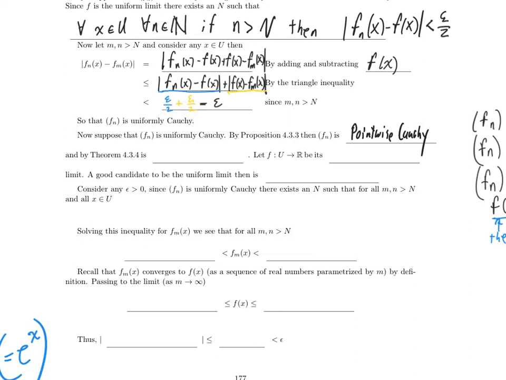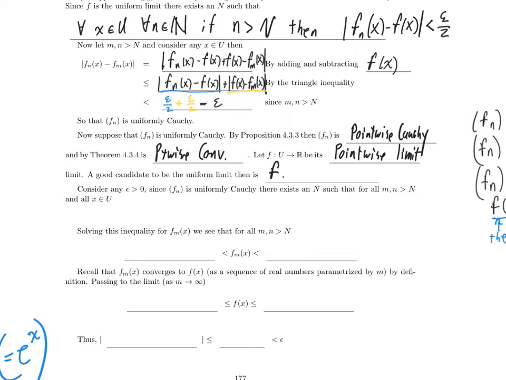And so, by theorem 4.3.4, the thing we just did, we conclude that f sub n is pointwise convergent. Let f from U to R be its pointwise limit. Then f is the candidate to be the uniform limit. I don't know that the uniform limit exists, but if it exists, it has to be f. So in order to show that it exists, I'll show that the limit is f.